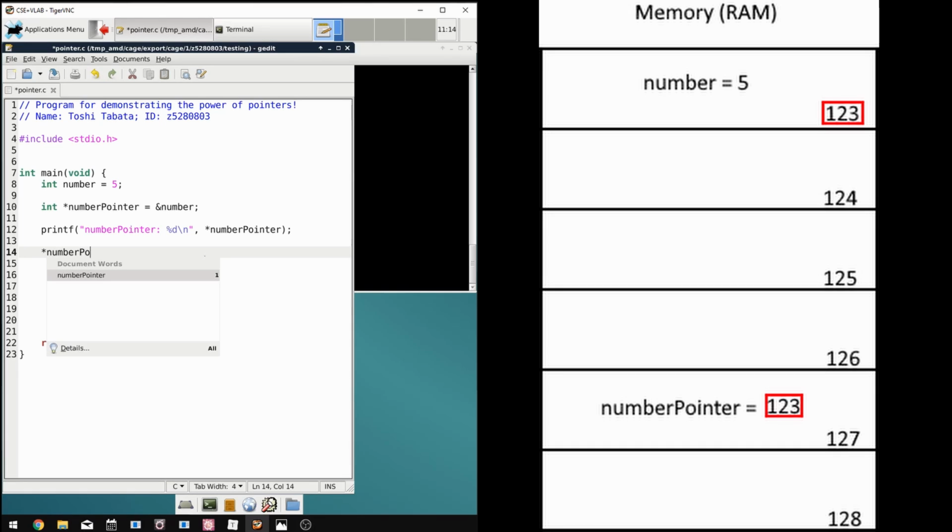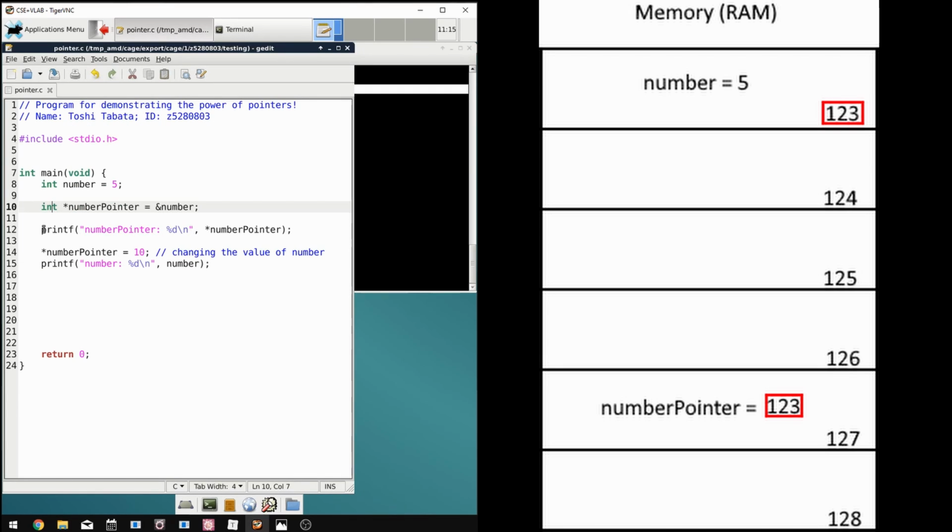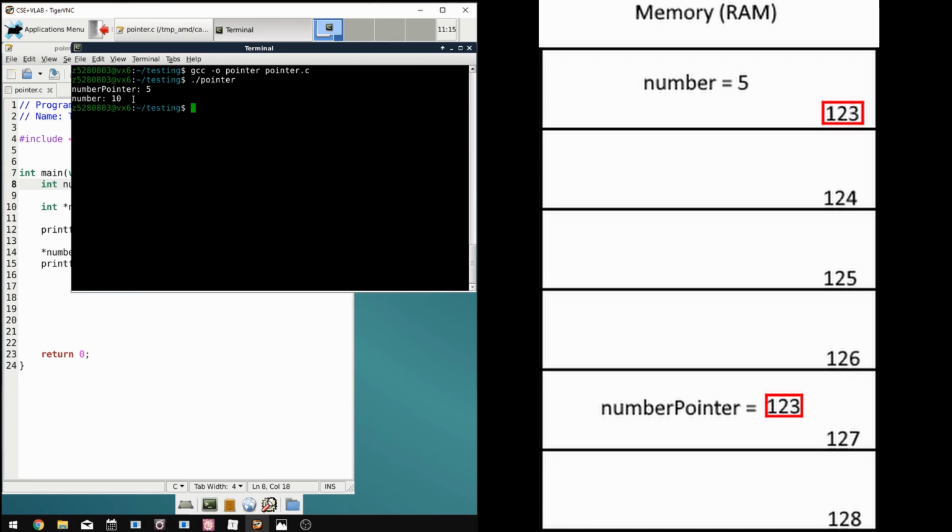If we want to change the value of the variable, number, we can do this using the dereference operator. Now if we print number, it will show 10 instead of 5 since we changed its value through our number pointer. Okay, so let's quickly compile and run the program to look at the output. As you can see, the value of the number we got from using number pointer was 5, and after changing number through number pointer, it changed the actual number variable.